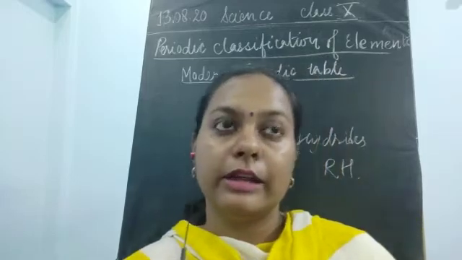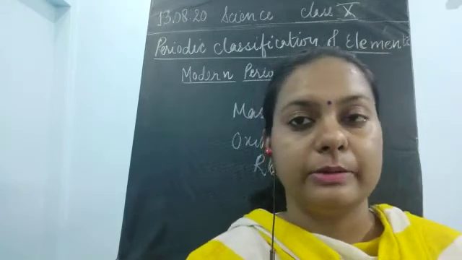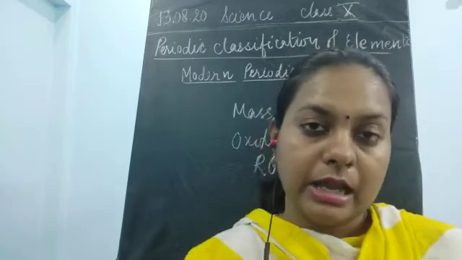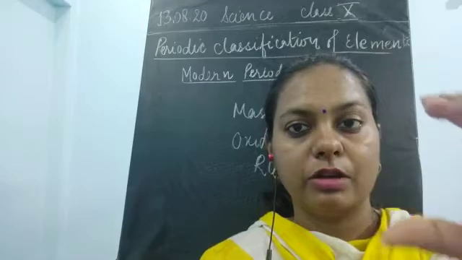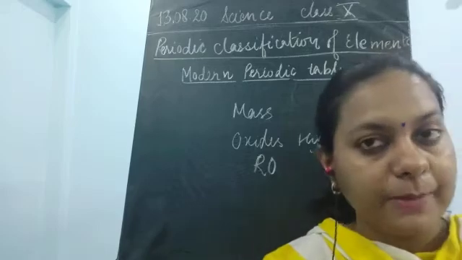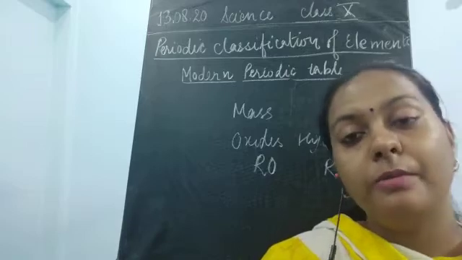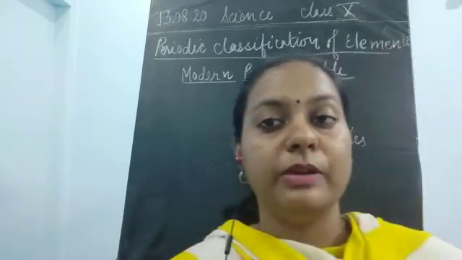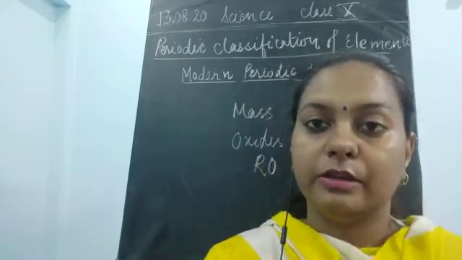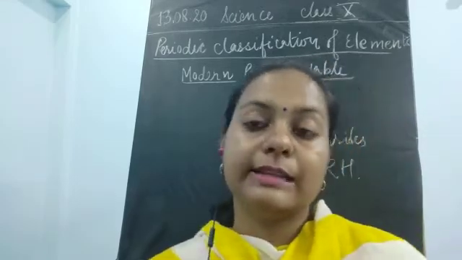Next, there were lots of gaps between the elements in the periodic table. In Mendeleev's periodic table there were lots of gaps between the atomic masses of various elements. If we move from the first element to the second element, there was a big gap between their atomic masses. The problem was that we never knew how many more elements were to be discovered in between these atomic masses. So that became a very big problem for the scientists, where to keep the next discovered elements, okay children.